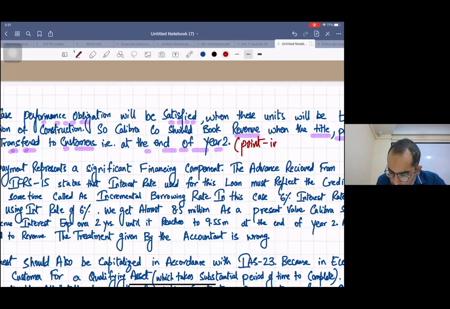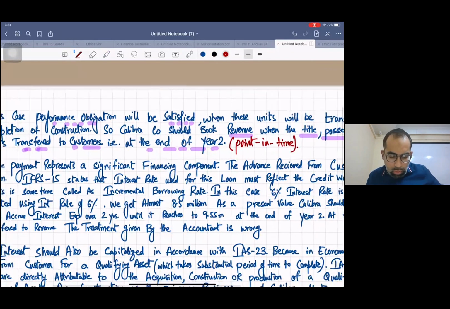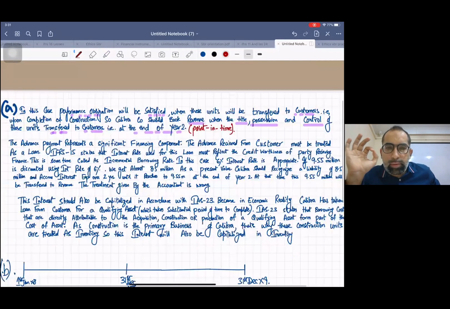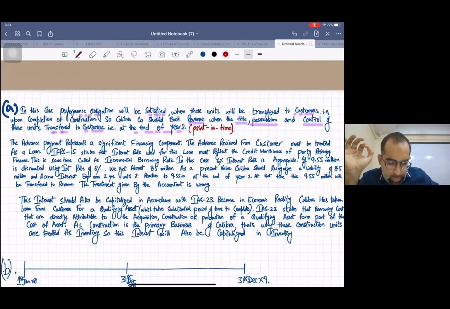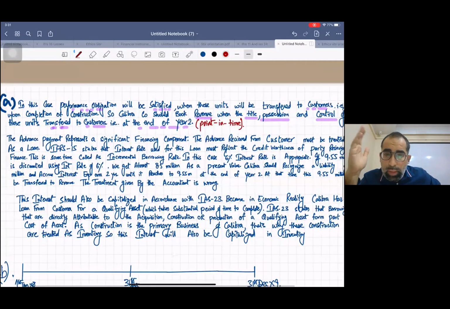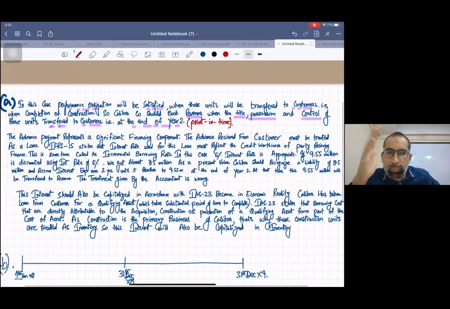This was basically related to stage 5. In stage 5 you have to decide point in time or overtime. So simple, it is point in time, and we have given the logic.